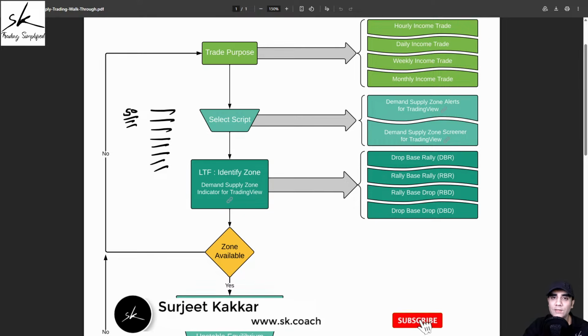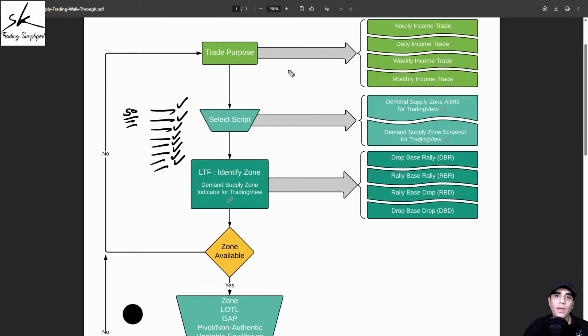Once that small list has been identified for you, you need to analyze them manually one by one and see which one matches with your trade plan. The one which matches with your trade plan can be an opportunity for you.